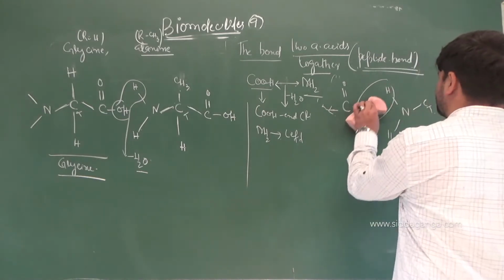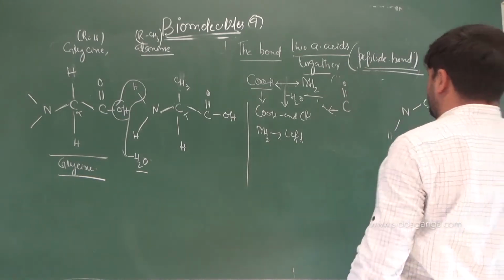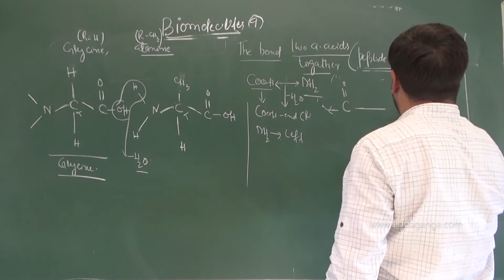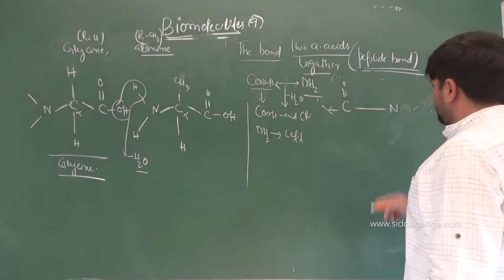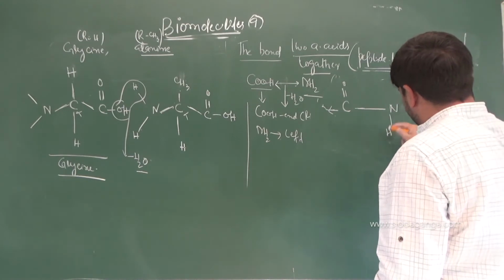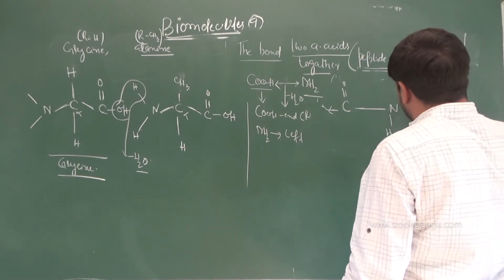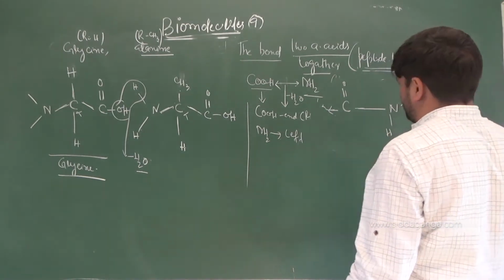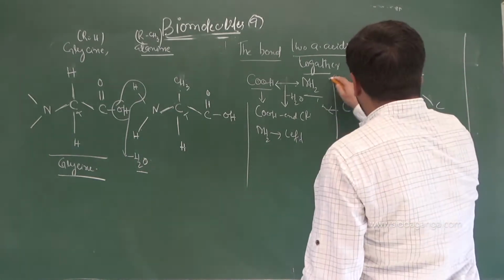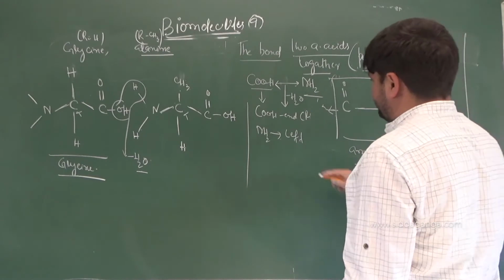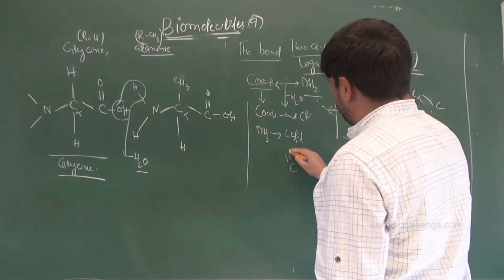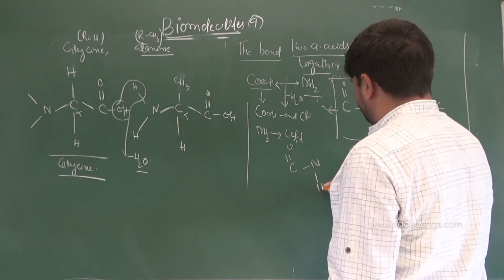Once water molecule is removed, what happens is bond will be made between carbon and nitrogen. So this nitrogen had 2 hydrogens, now it will be having 1 hydrogen. Then it is linked to C alpha, then you have carboxylic end. Now the link that is developed in the present case is called an amide linkage. As I have mentioned, C double bond O single bond NH is an amide linkage.